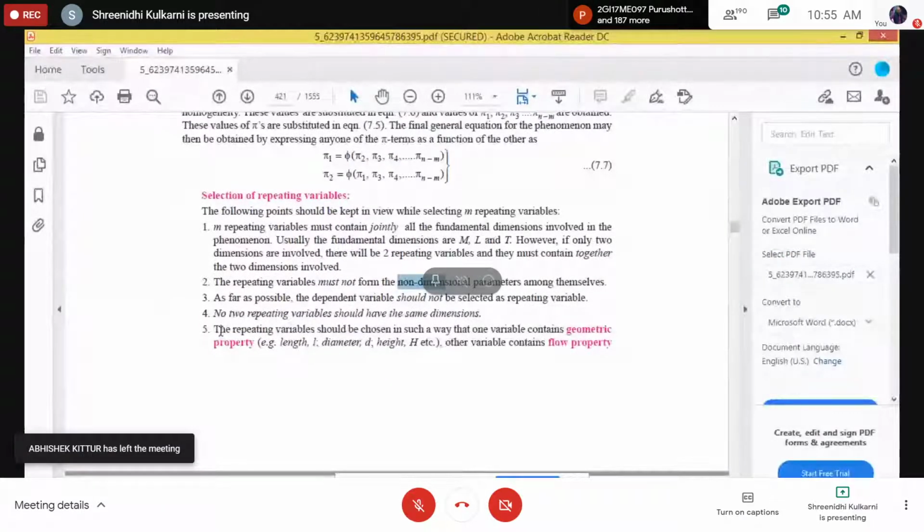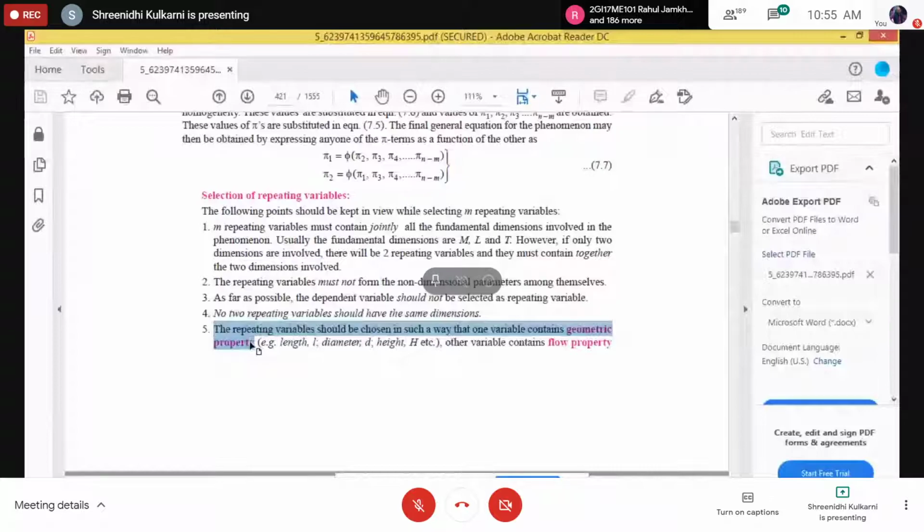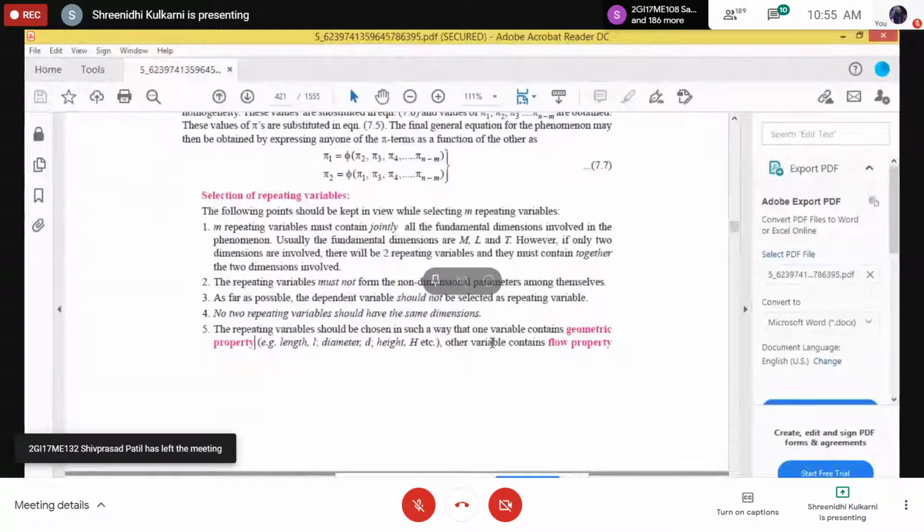Now a very important point: the repeating variables should be chosen in such a way that one variable contains a geometric property. Please remember this. While selecting x2, x3 and x4, one should be a geometric property. We know the geometric property is nothing but the length, the diameter and the height. So I'll repeat once again: the repeating variables should be chosen such that one contains a geometric property.